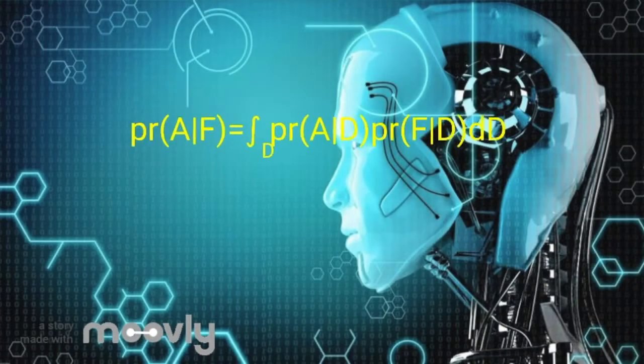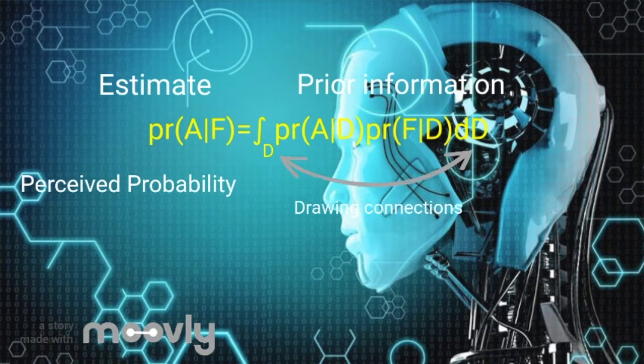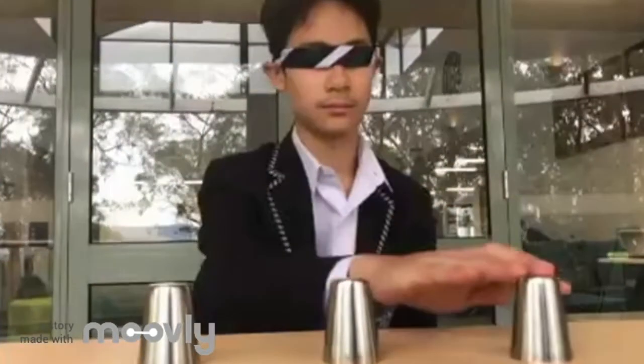The next equation is this. It states our brain guesses our environment based on what we already know, but in this context, it doesn't just mean guessing, it means learning. Let's say I put on a blindfold and I pick the right cup. My brain immediately tells me that there's a 1 in 1 chance so far. But as I continue, I learn that the chance is closer to 1 in 3, so I can actually tell that there are 3 cups even though I don't really know for certain.